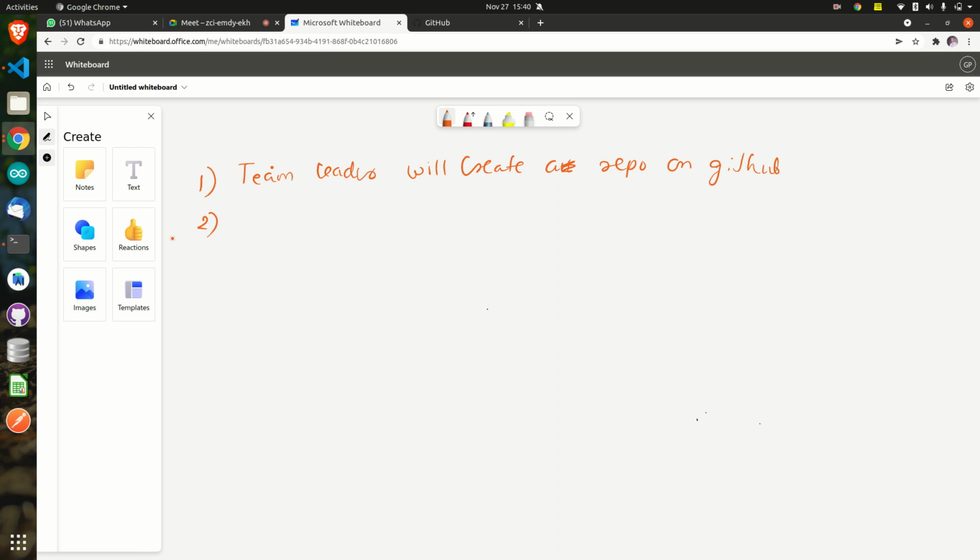Your second step is that you should fork that repository. What the meaning of all these words is, we'll understand. But right now you just think we should fork a repository. Okay.